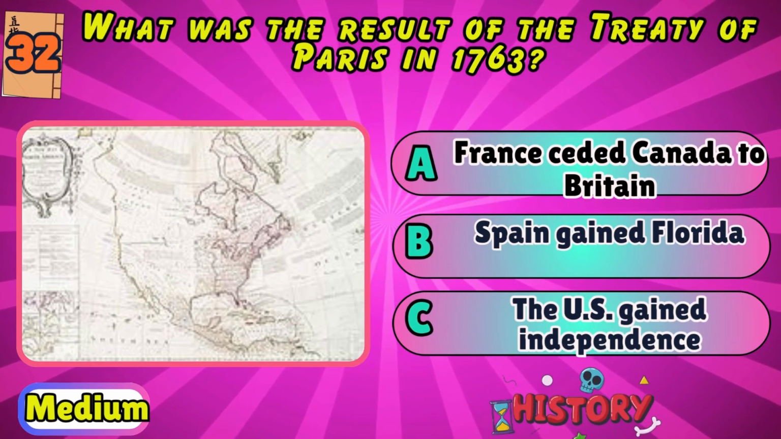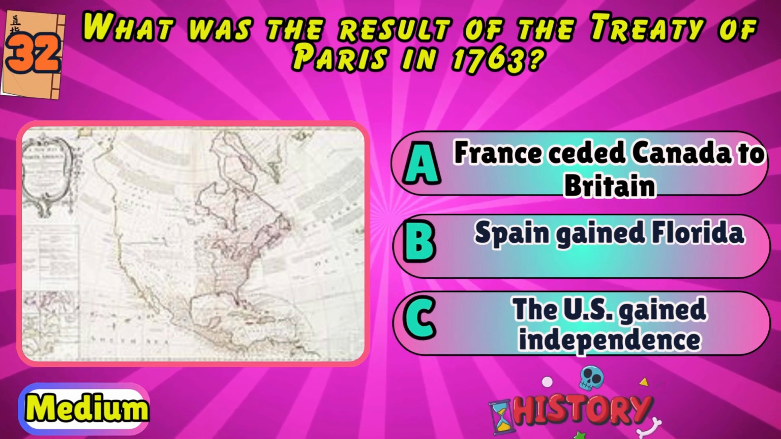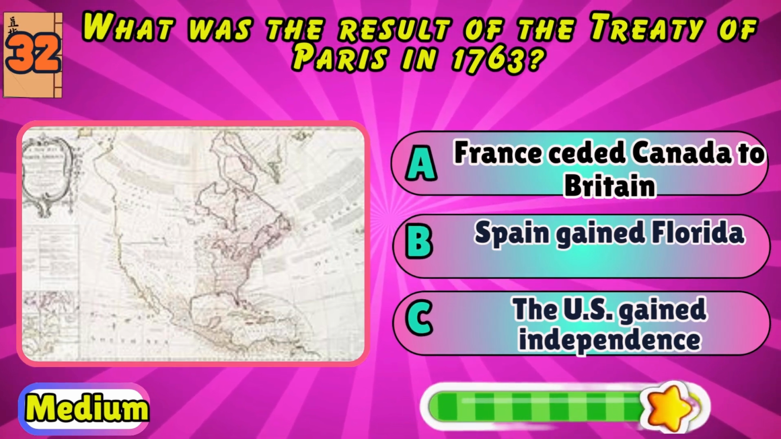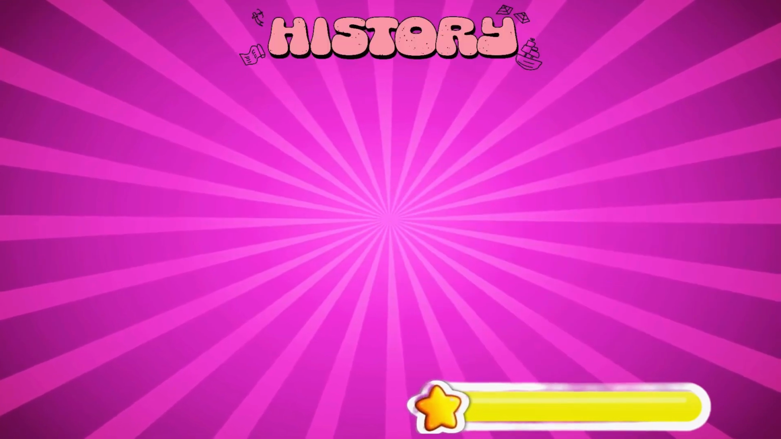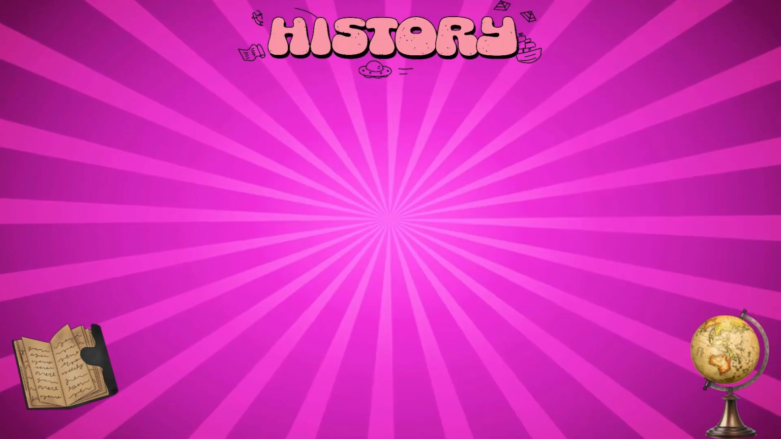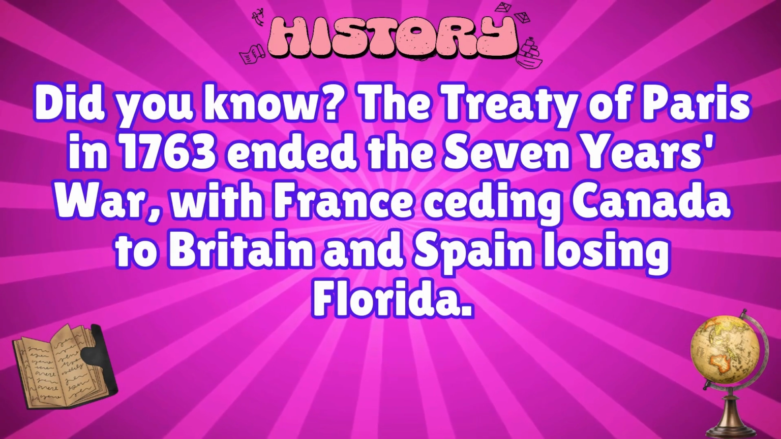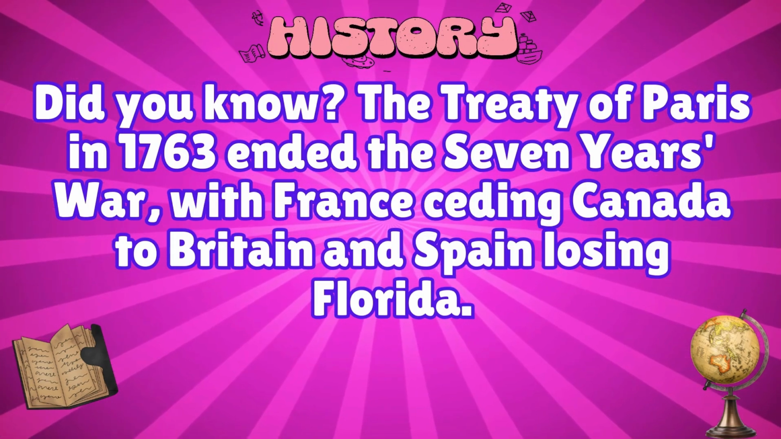What was the result of the Treaty of Paris in 1763? France ceded Canada to Britain, Spain gained Florida, or the U.S. gained independence? France ceded Canada to Britain. Did you know? The Treaty of Paris in 1763 ended the 7 Years' War, with France ceding Canada to Britain